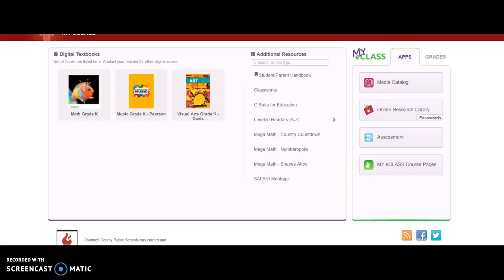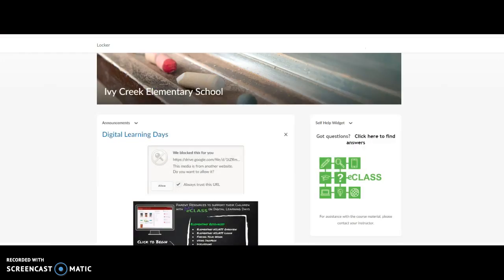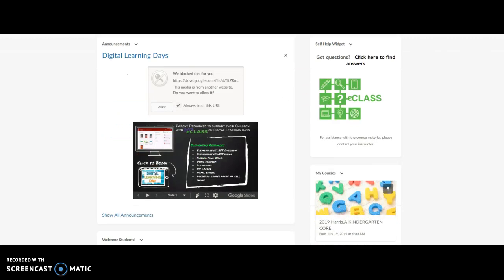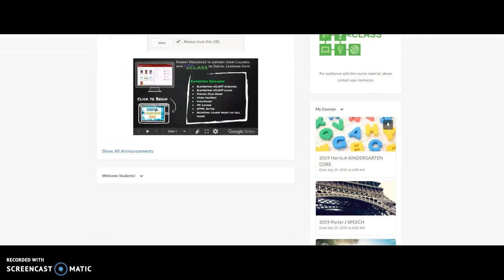After logging in, this screen will appear. Go over to the right-hand side and click My eClass Course Pages. Once you arrive at this screen, scroll down until you see My Courses. Click 2019 Harris A Kindergarten Core.